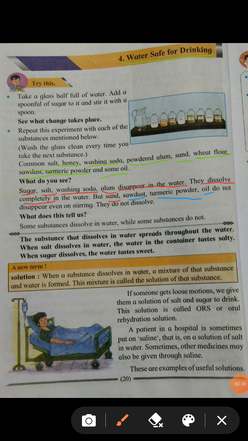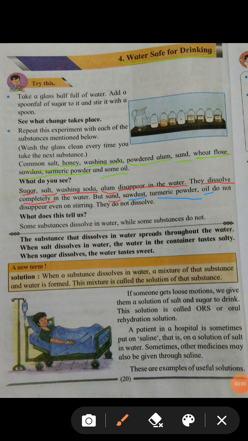When a substance dissolves in water, the water taste totally changes. Means if salt dissolves in water, what will happen?